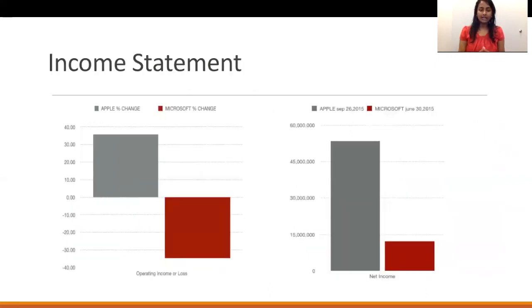Doing a horizontal analysis of the income statement, we can see that operating income and operating expenses are significant for any company analyzing its financial position. We can see there's an increase for Apple and a decrease for Microsoft. Hence, it affected the net income, and we can see a huge increase for Apple, whereas a very large decrease for Microsoft.